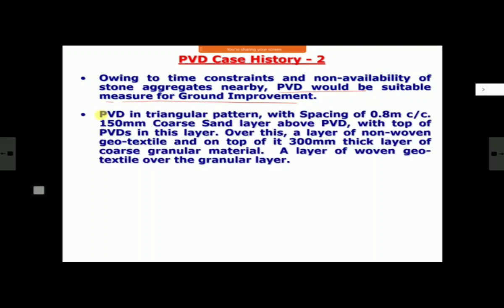And these are the details of PVD. They provided PVD in a triangular pattern. Spacing was 0.8 meter center to center. Then over ground, first a 150 mm porous sand layer, right, with the top of PVD in this layer. Over this, a layer of non-woven geotextile. Over that, again a 300 mm thick layer of porous granular material, and then a woven geotextile. So over ground, effectively you can see around 0.5 meter depth of sand, 150 plus 300, and one layer of non-woven and one of woven.